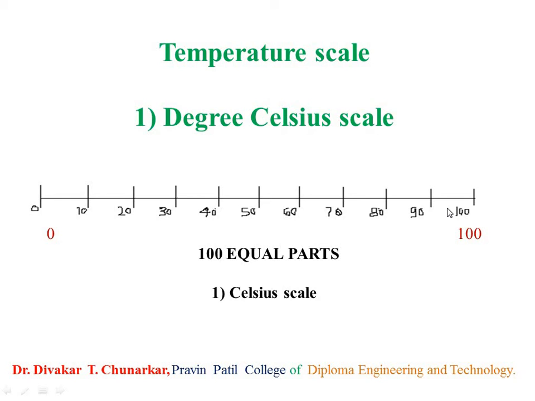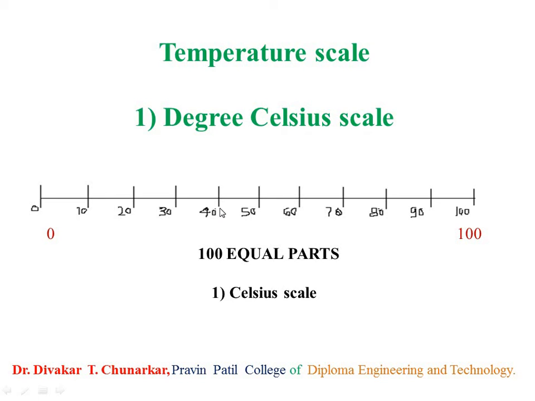Celsius is the Swedish scientist who introduced this scale. Initial point of this scale is 0 degree Celsius, and final point of this scale is 100 degrees Celsius, and this scale divided in 100 equal parts is called the degree Celsius scale.